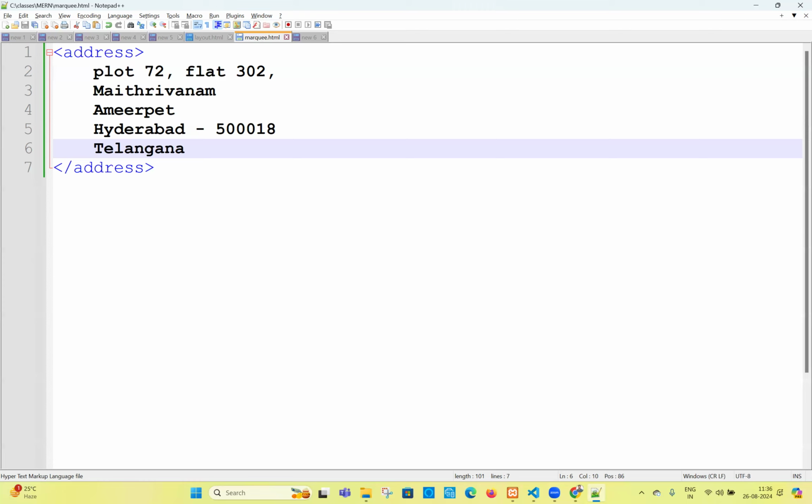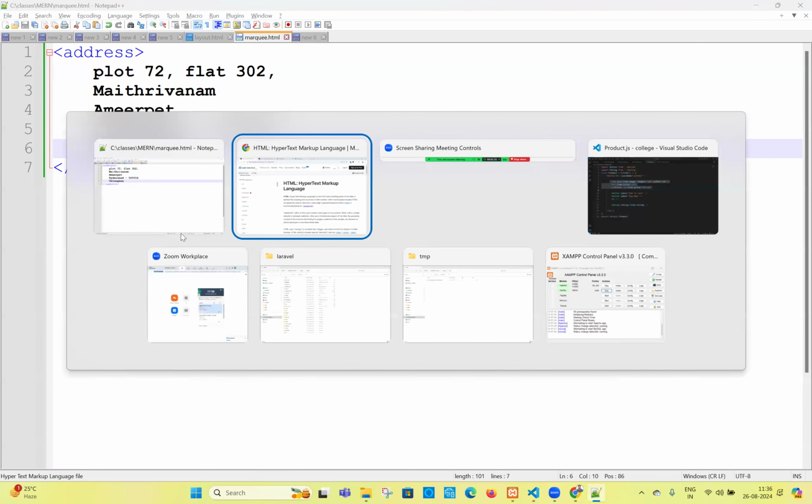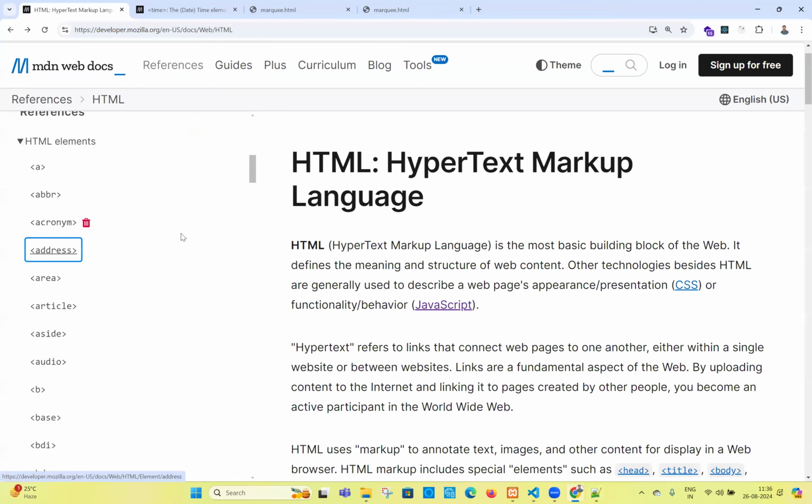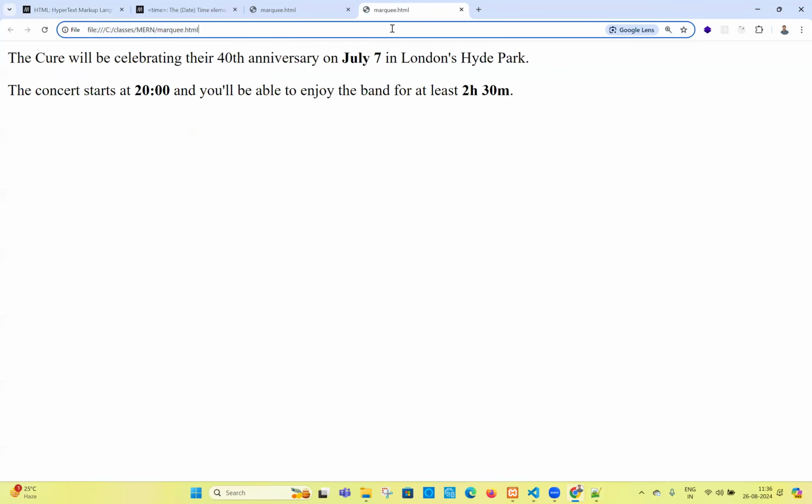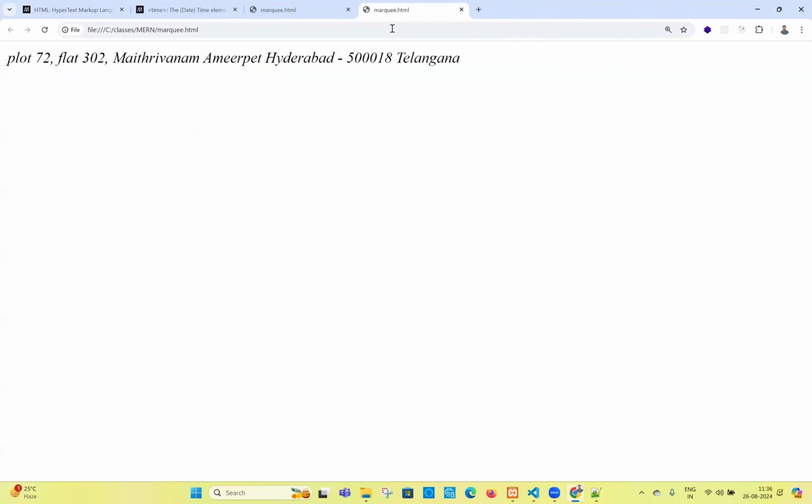Okay, right. Now you can run this file. What is the output I can see? The output is going to look the same. There is no difference. Can you see, refresh the page? Flat 72, but it is coming in italics. But the address earlier was written with the pre tag.